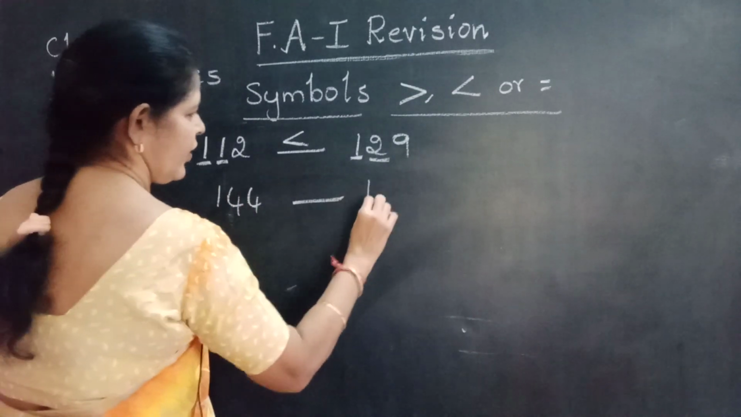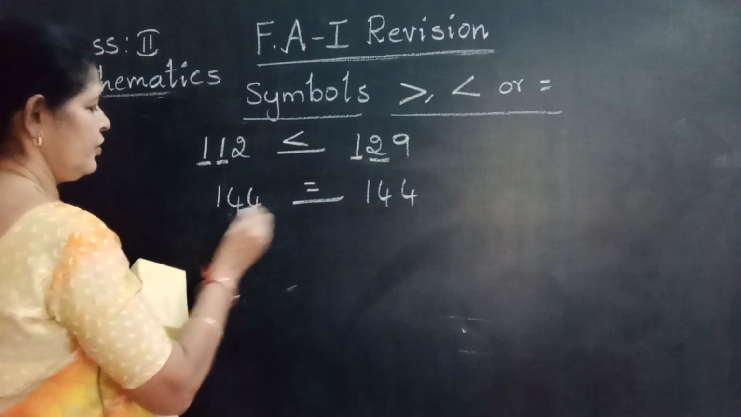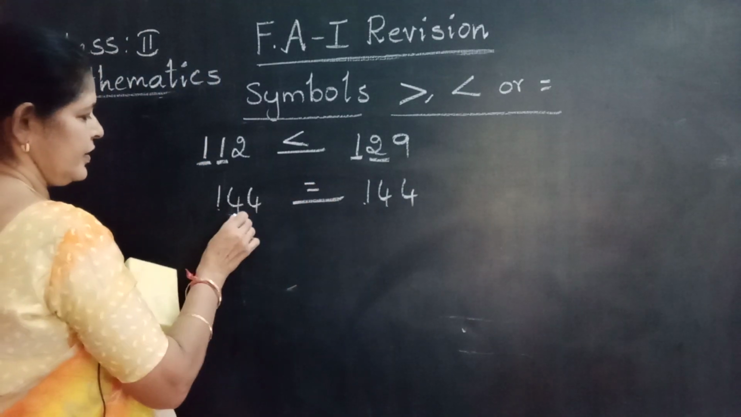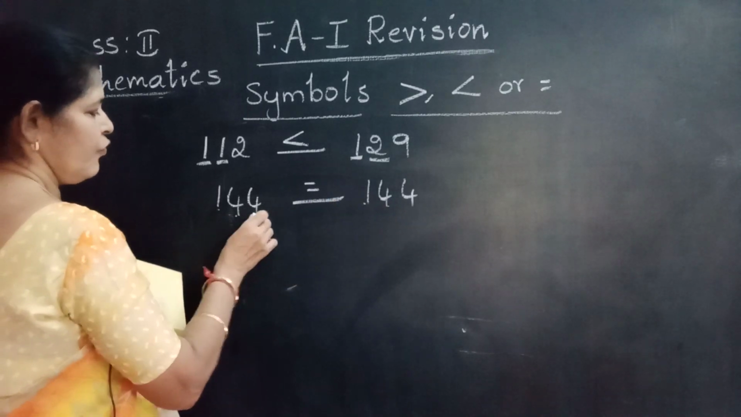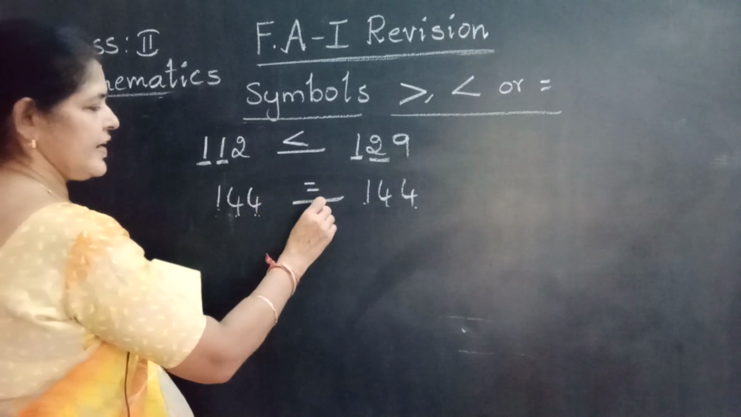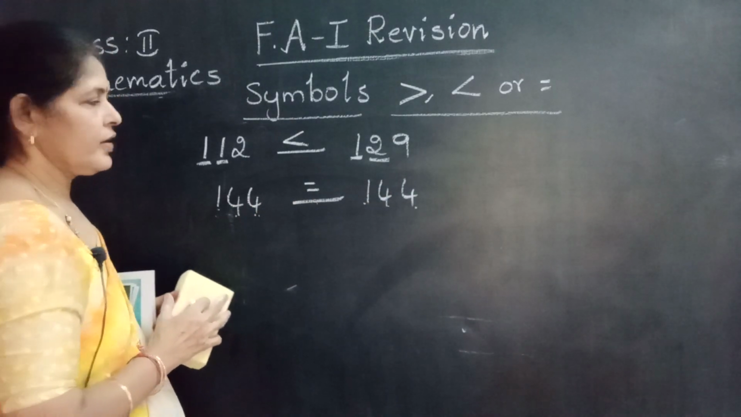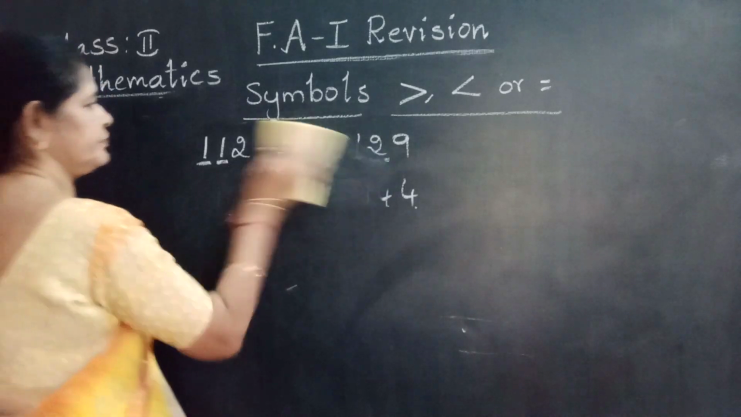144 and 144. Which symbol? Equal to. Hundreds are same. Tens also same. Ones also same. That's why 144 is equal to 144. Understood? Okay. Next one.